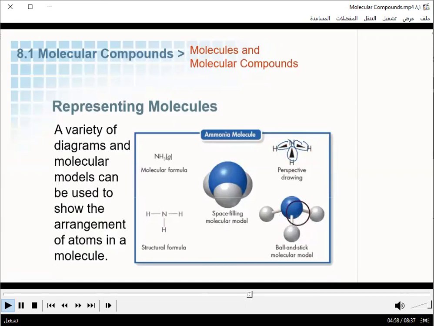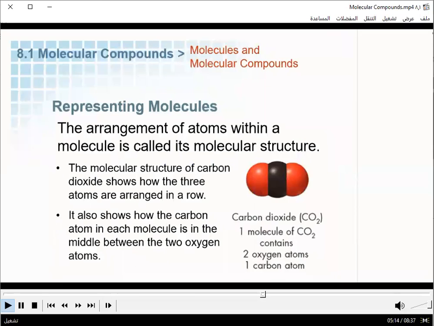This is something that we will actually use manipulatives that we have in the back storeroom to create these things. So ball and stick models aren't something typically drawn, but they're actual three-dimensional objects that you fit together to show what molecules look like. This slide shows a computer-drawn space-filling diagram of carbon dioxide.